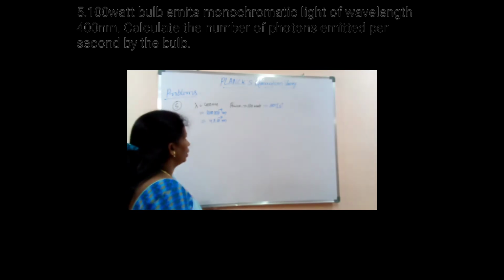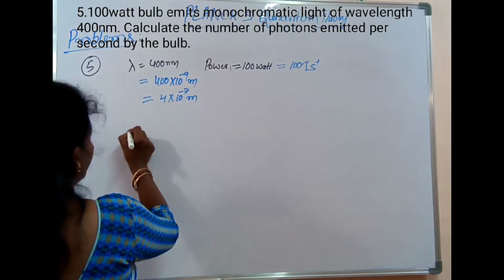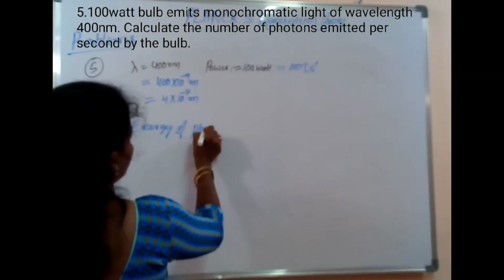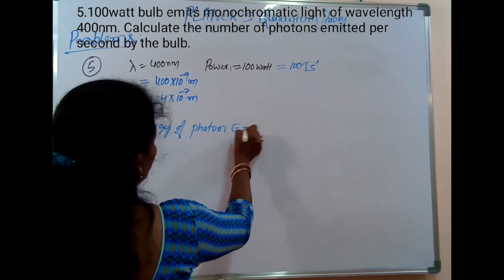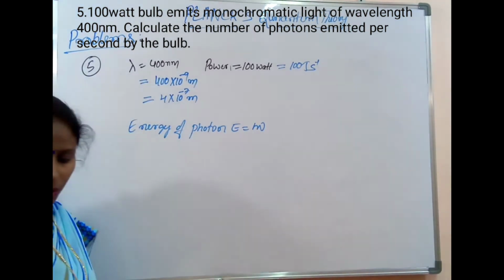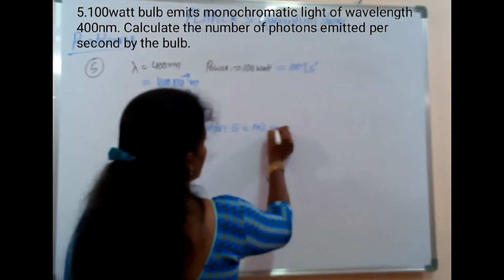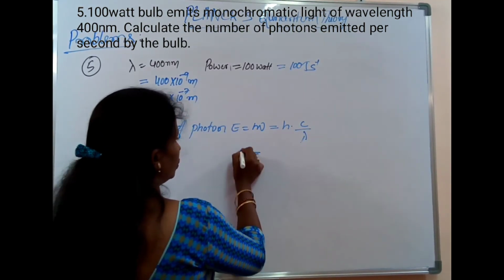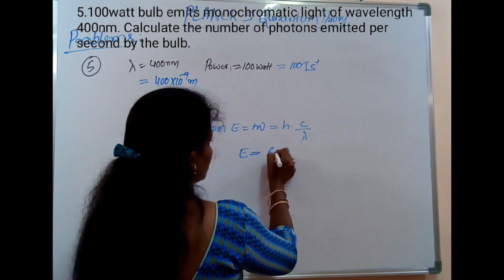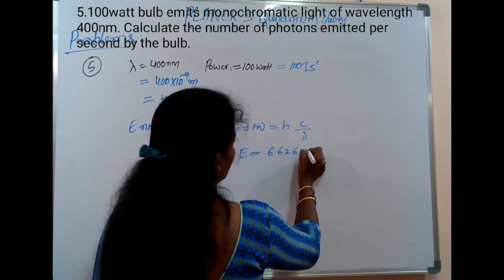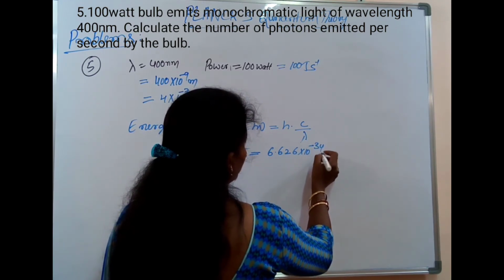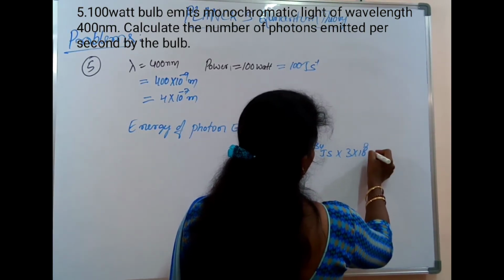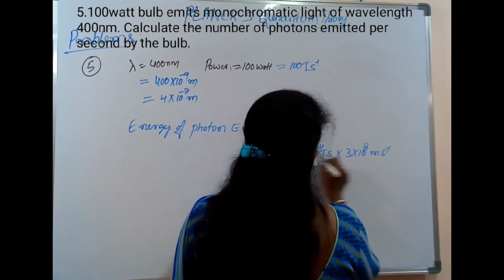Now we need to calculate the energy of a photon. E is equal to h nu, or this is h into c by lambda. So E is equal to h, 6.626 into 10 to the power of minus 34 joule second, into 3 into 10 to the power of 8 meter per second, divided by lambda.